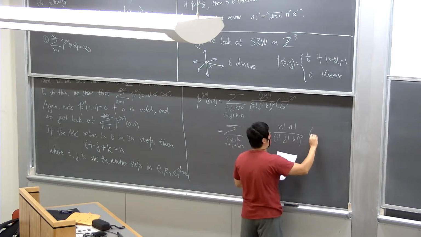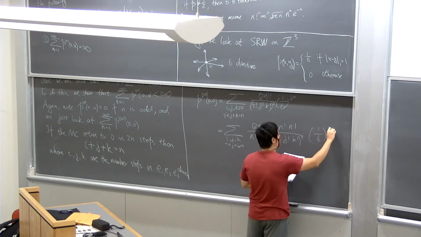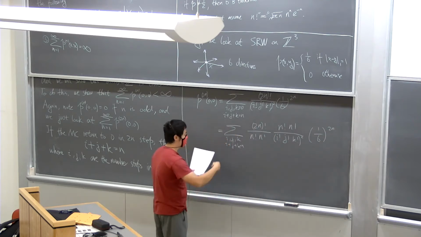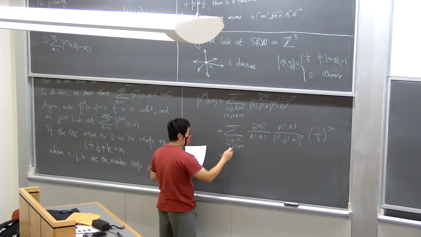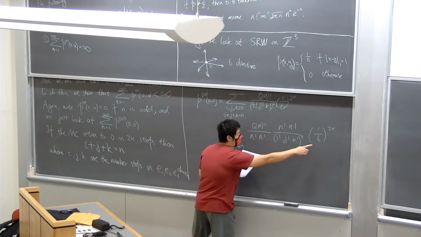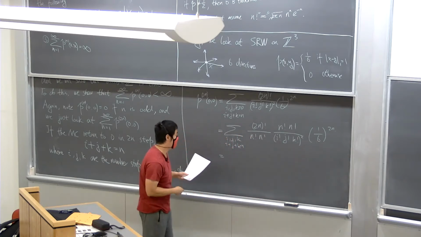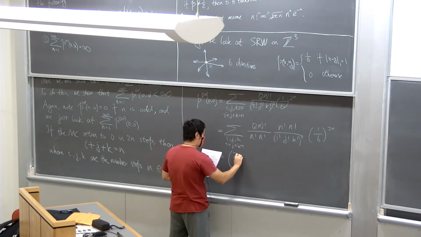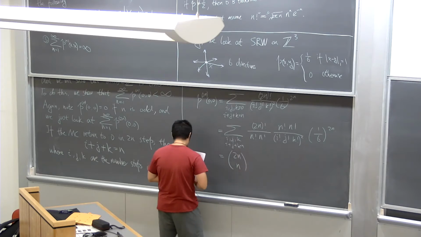And then I just have 1/6 to the 2n. So I just multiply and divide by the same term. And then I'll bring this term inside because it's independent of ijk. And from the 1/6, I'll bring out a half. So I have 2n choose n. This is coming from this term.